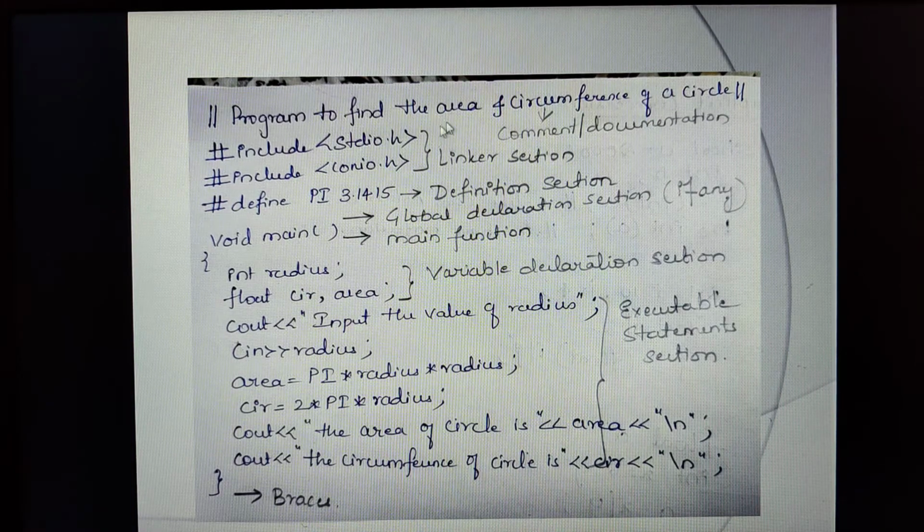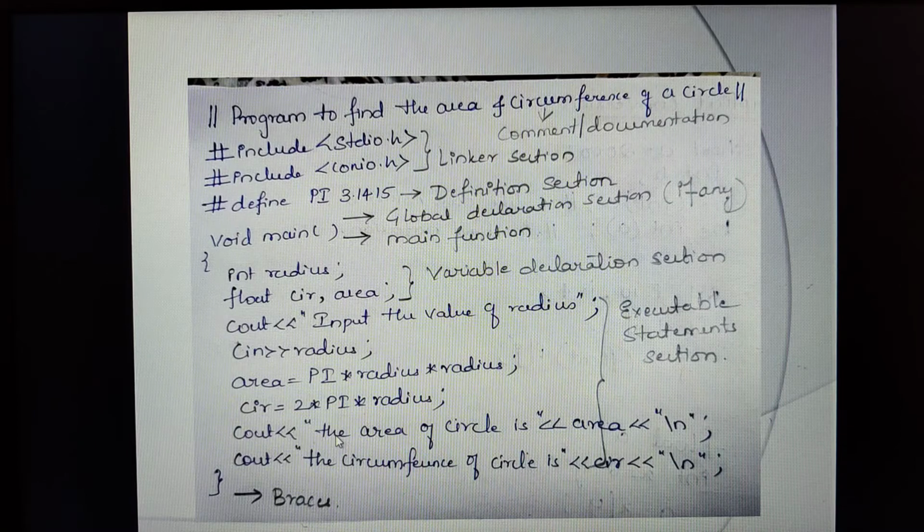See here, the comment or document section is optional. The linker section is compulsory. The definition section is optional, the global section is optional, the main function is compulsory, the variable declaration section is compulsory, the executable section is compulsory, and these braces are also compulsory.